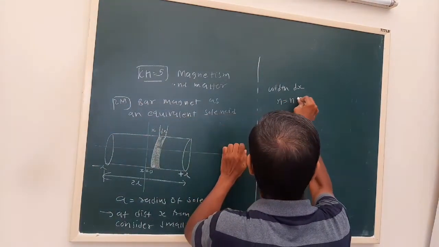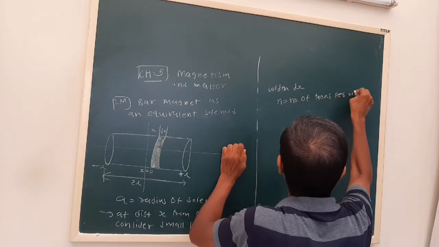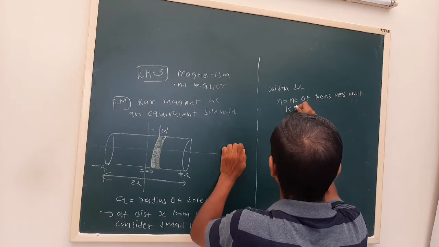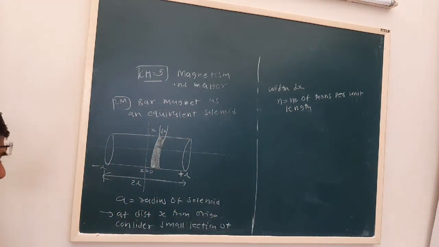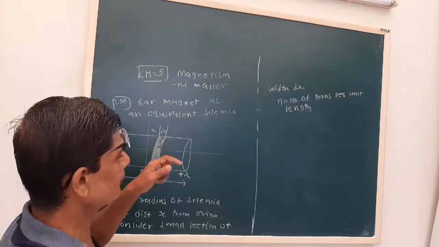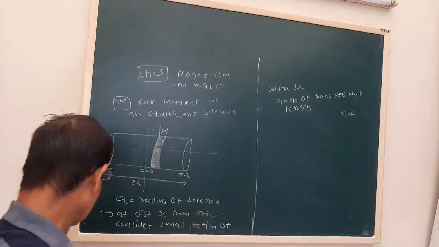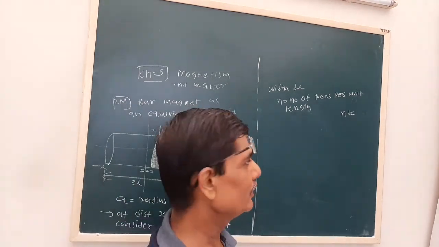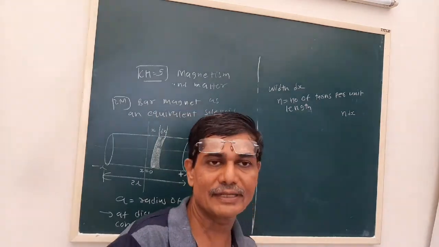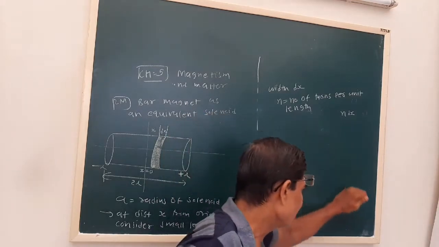So the total number of turns in dx length will be n into dx. Now see our formula: B is equal to mu 0 I r square divided by 2 into (r square plus x square) raised to 3 by 2, that I have written just now.